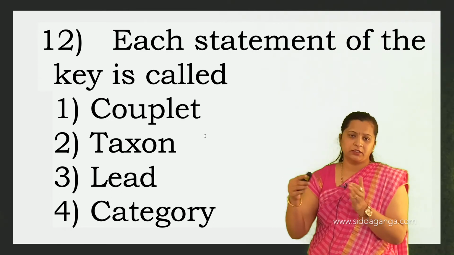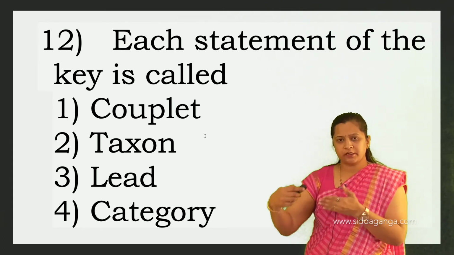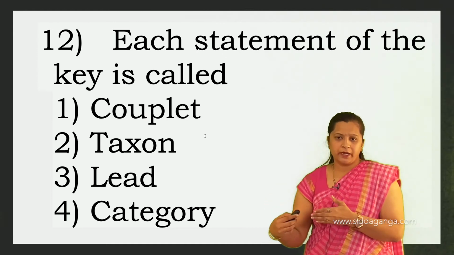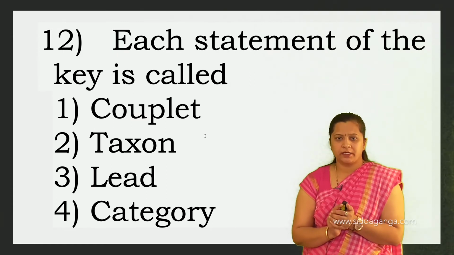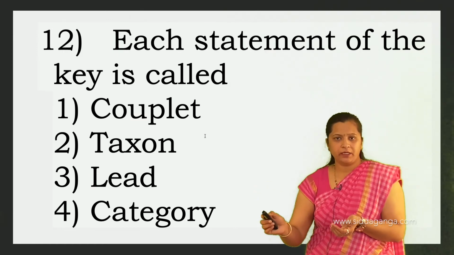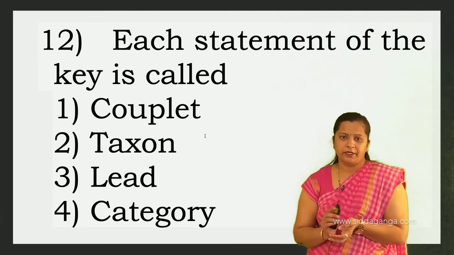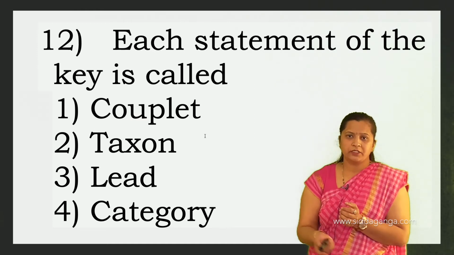And each statement, so one can identify the plant and animal by choosing the right option. They are given statements, an alternate set of characters in a sequential manner, and one has to choose the right option for the correct identification of plants and animals. So each statement in a key is called what? A lead. So the third option is correct. Then next question.